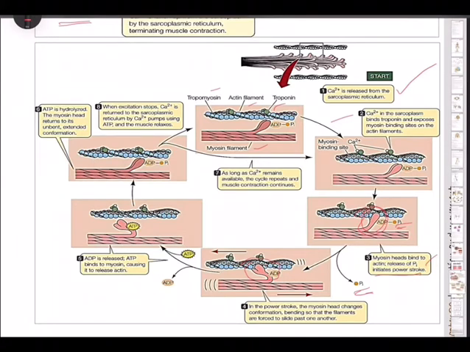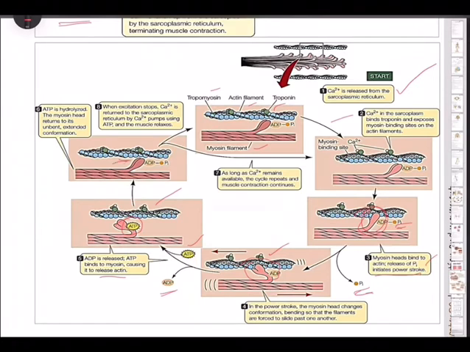So in the power stroke, the myosin head changes conformation, bending so that the filaments are forced to slide past one another. So you can see the filaments slide past, and further in this, what is happening? The ADP is released and ATP binds to myosin. This ATP binding to the myosin causes it to release actin, and ATP is hydrolyzed.